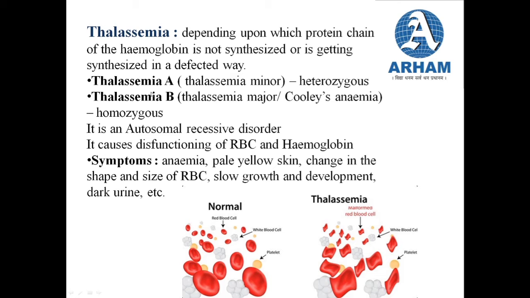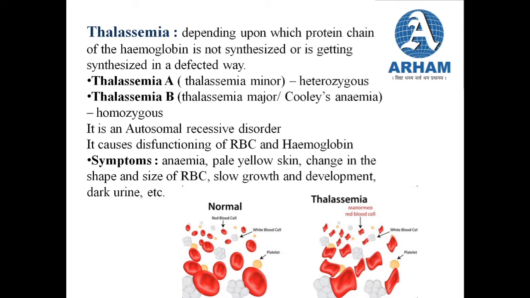In case of thalassemia A, it is minor because it is caused due to heterozygous condition. The major one, thalassemia B, is caused due to homozygous condition. Thalassemia is an autosomal recessive disorder. That means if an individual is having one dominant and one recessive gene, that is the heterozygous case. What is heterozygous? One dominant gene and one recessive gene.